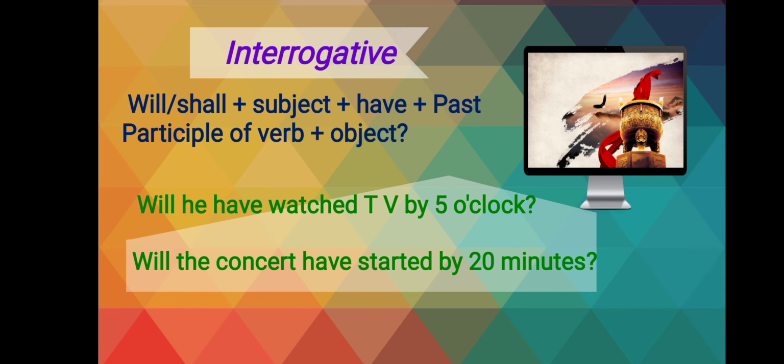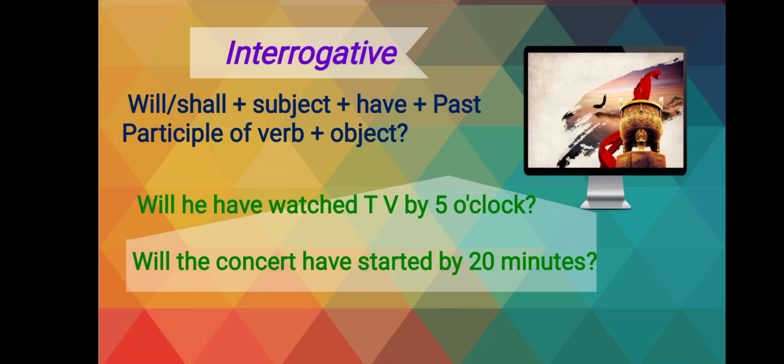Then let's come to interrogative sentences. Here first we write will or shall, then the subject, then have, then the past participle of the verb, and then the object, and of course then a question mark. Some examples are given here. Let's see. Will he have watched TV by 5 o'clock?